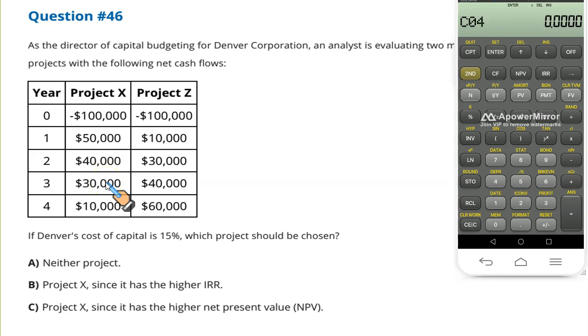Enter, down arrow key twice. 10,000. Enter, down arrow key twice. Then you press NPV, enter the discount rate that has been given, 15%, 15, enter, down arrow key, press CPT, and here we go. NPV is negative. It's negative 832.9.